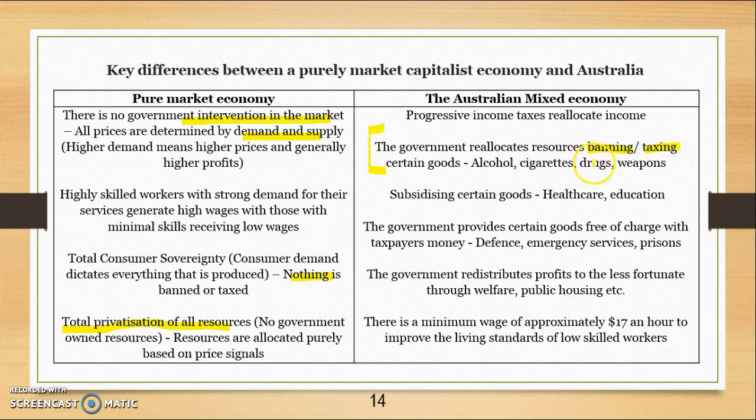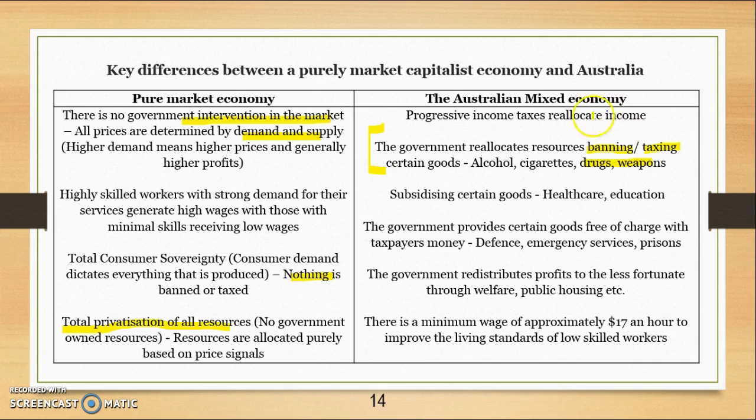So for example, in Australia, drugs and weapons are banned. You can't own machetes and things like that. And cigarettes and alcohol are also taxed to reduce consumption and production of those products. Other things like healthcare and education, which would be under-allocated in a free market, are subsidised. So the government gives money to consumers or producers so that we produce more of those goods and services.